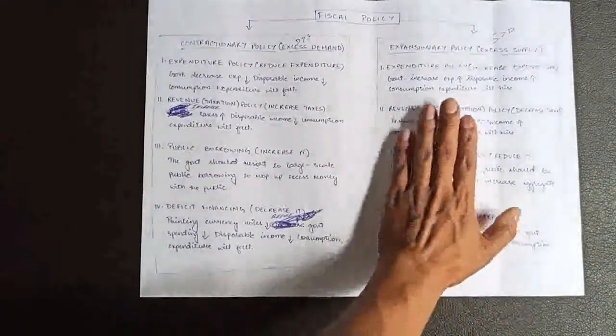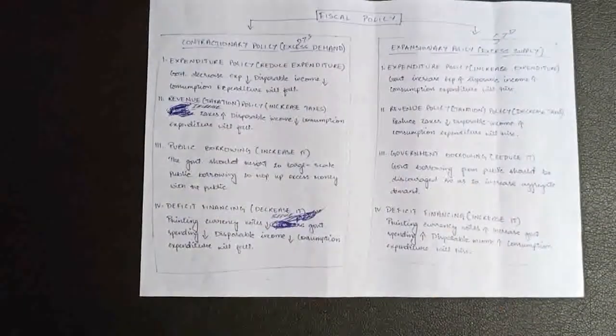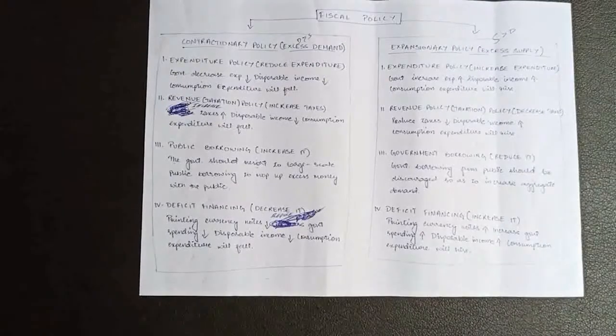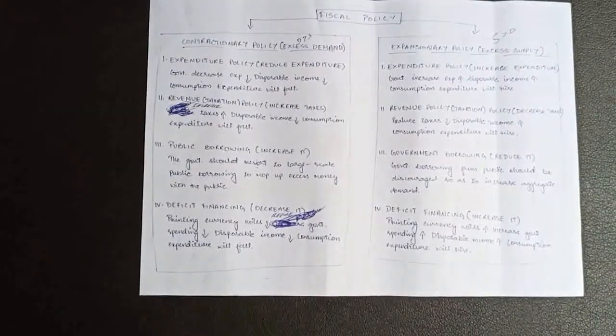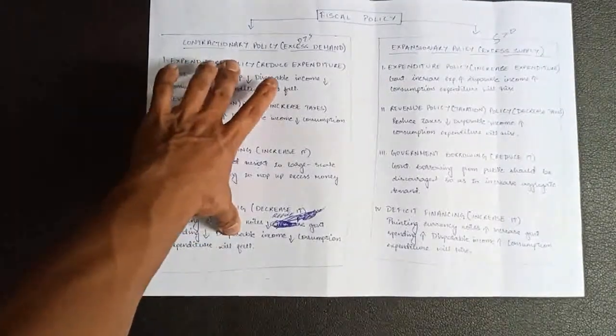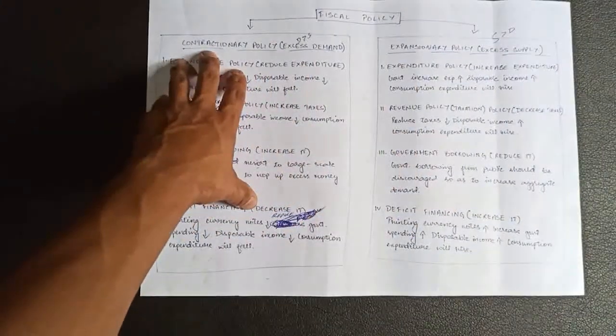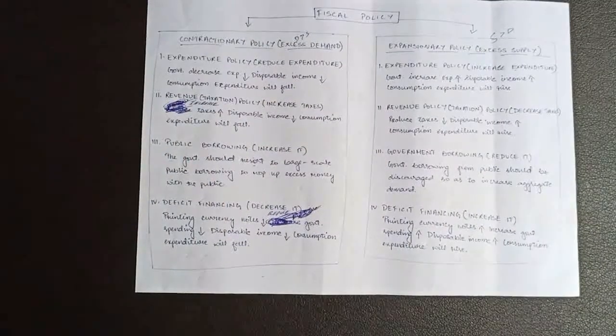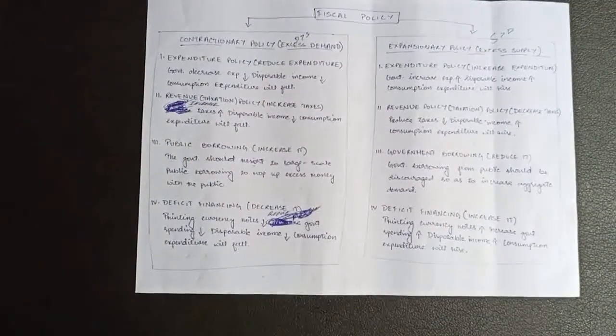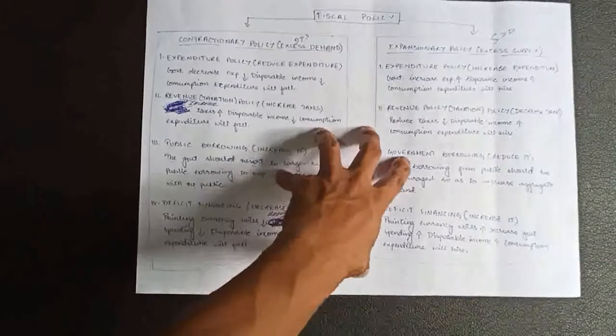Okay, so that's all for expansionary policy. So see, my dear students, like I mentioned even in the first part, once you understand contractionary policy, then expansionary policy is just the opposite of contractionary policy. Okay, so listen to it carefully, go through it again and again, and if there's any doubt, you can ask me anytime.